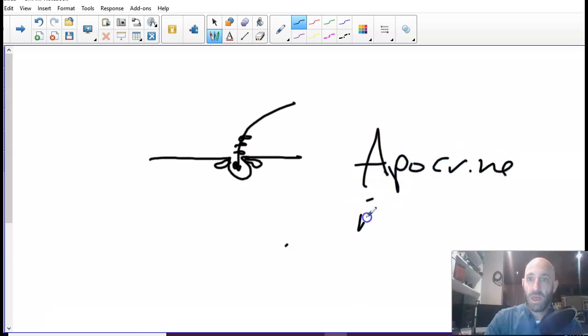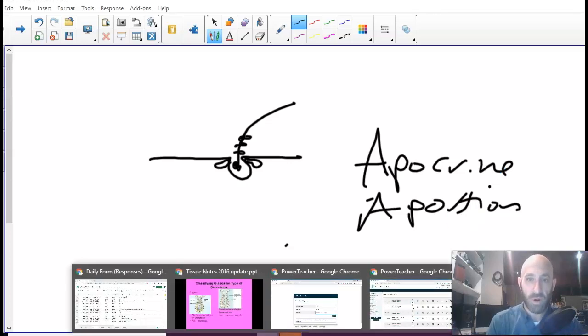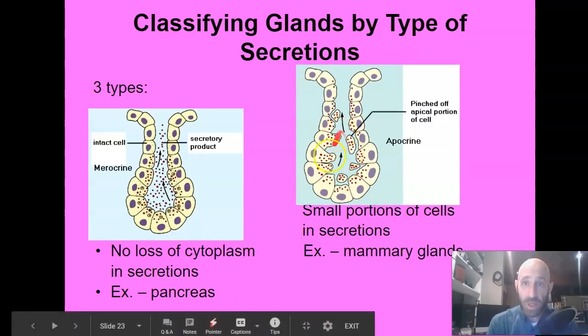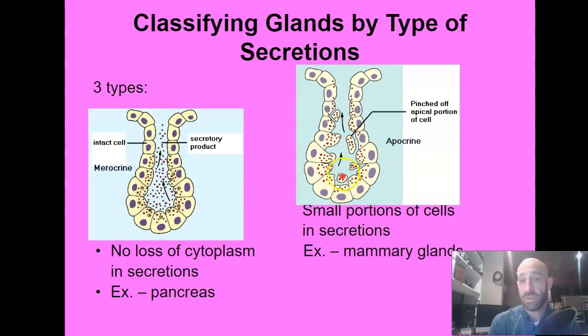Apocrine, a portion. Okay, apocrine, a portion. If you forget it, shameful behavior on your part if you forget that. So an apocrine gland loses a portion of itself, essentially. So a portion of it breaks off and then leaves the cell, but the cell still stays intact.